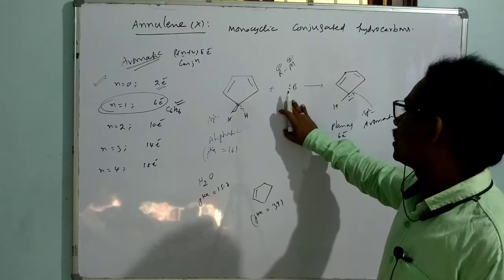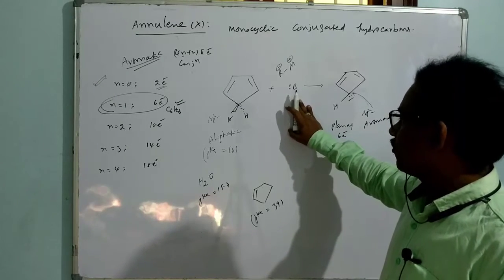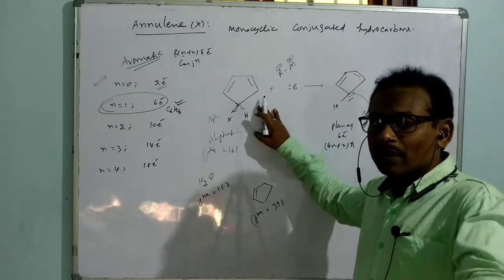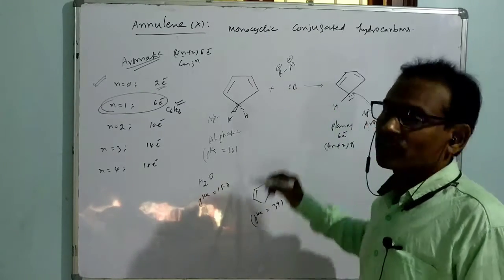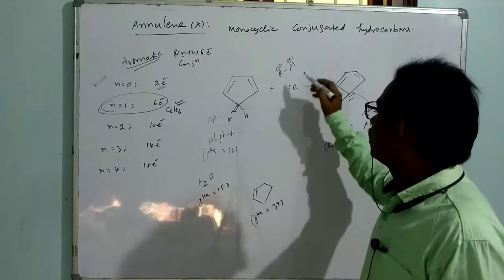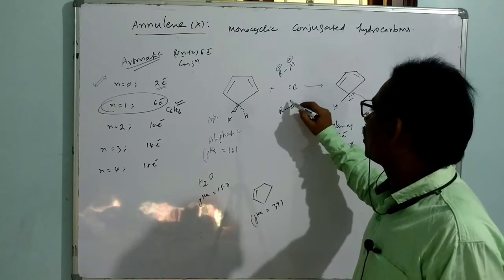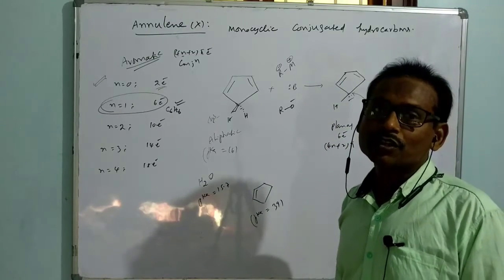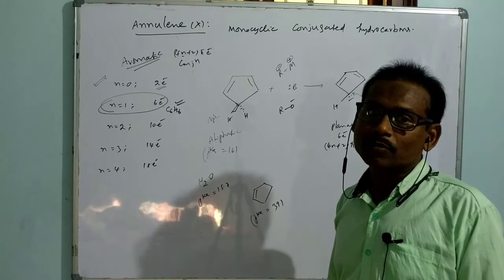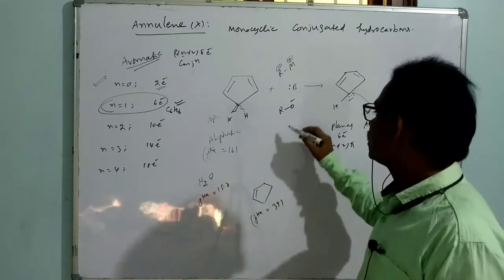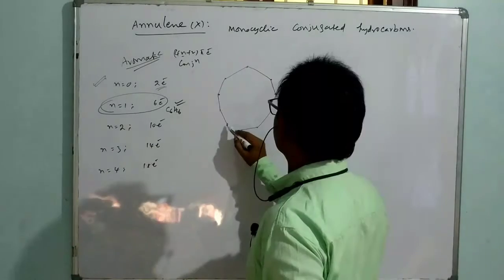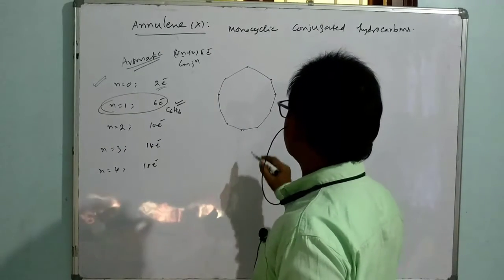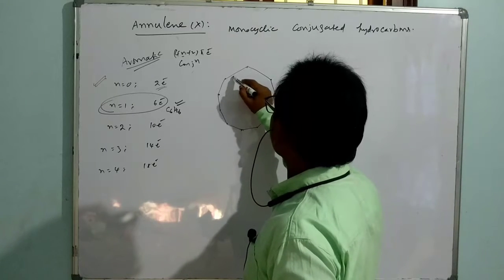You can use a base, since this is more acidic, even alcohols' conjugate bases also. That means you can take a base like an alkoxide, a tertiary butoxide, ethoxide, or isopropoxide. So those bases are also suitable.